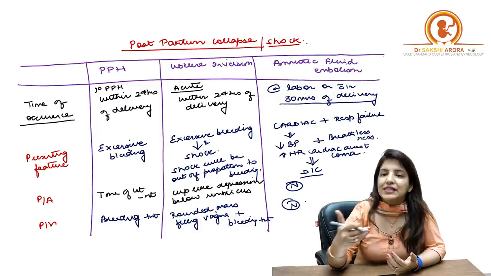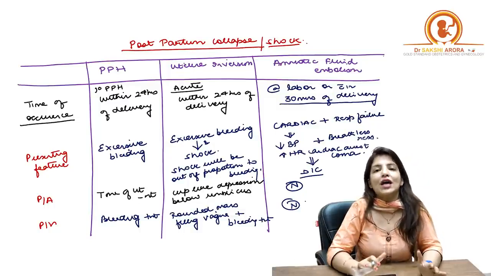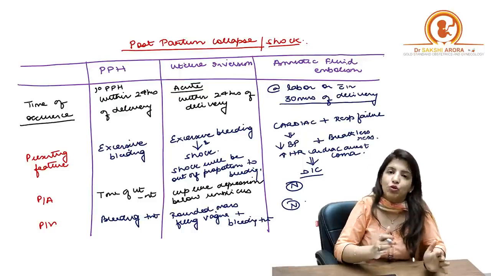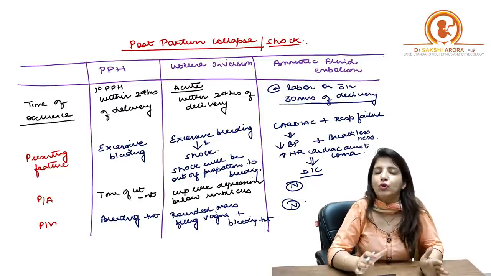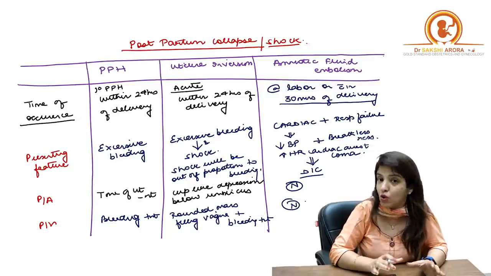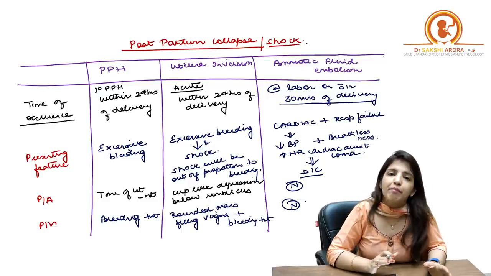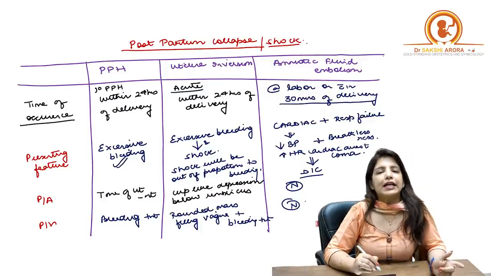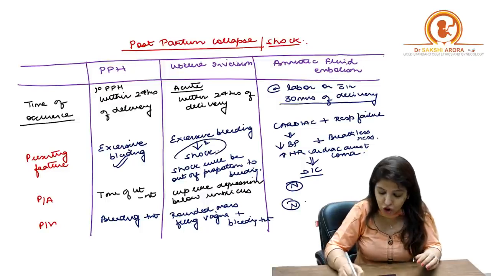Now, what is the presenting complaint in all these three conditions? Although all these three can present to you with postpartum shock or postpartum collapse, the presenting complaint in each can help you in finding out the cause of that postpartum collapse. In case of PPH, the presenting complaint is going to be excessive bleeding. Similarly, in case of uterine inversion, the presenting complaint will be shock.